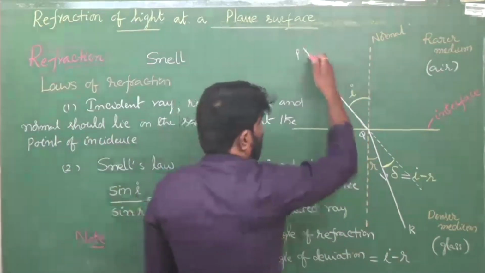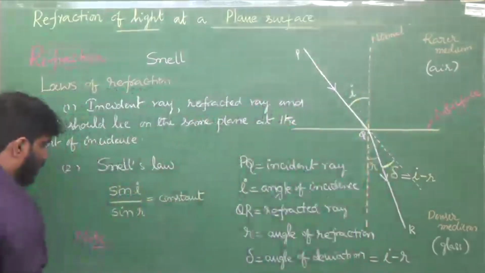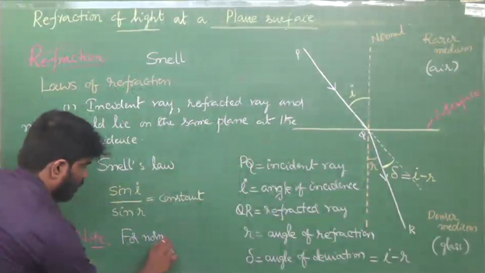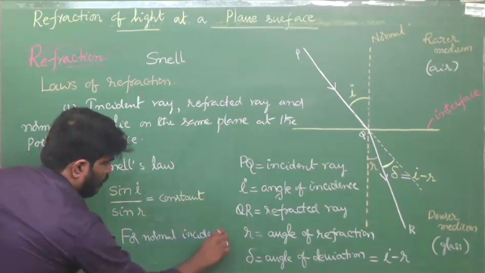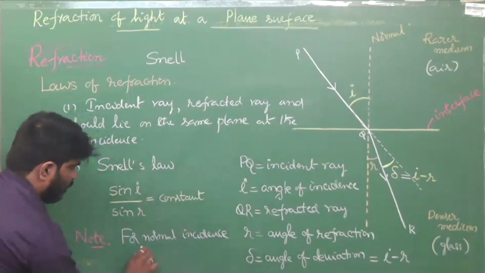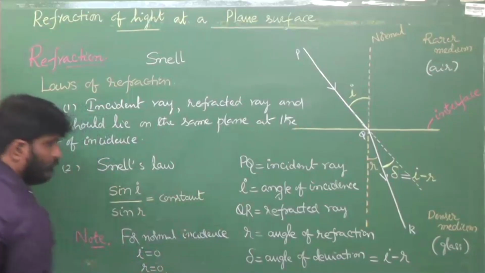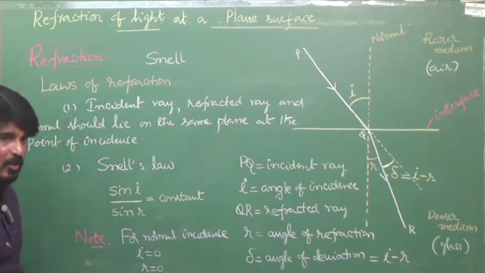If PQ is traveling along the normal, that is called normal incidence. For normal incidence, what is I? 0. If I is 0, R must be 0. Right? So I is 0, R is 0.